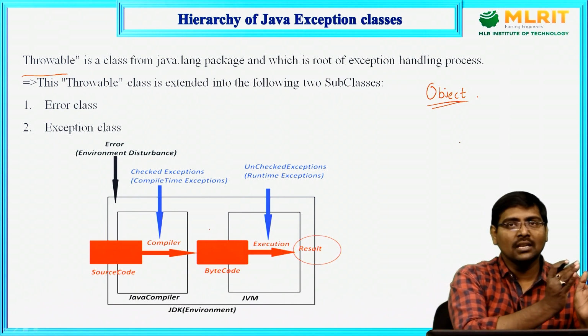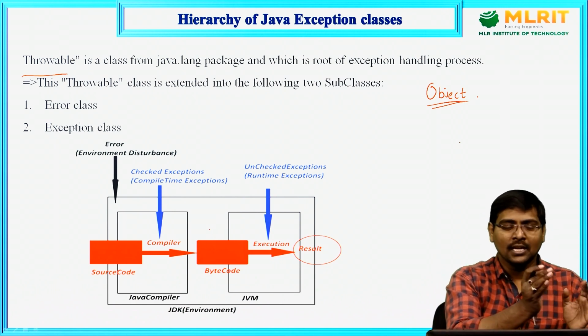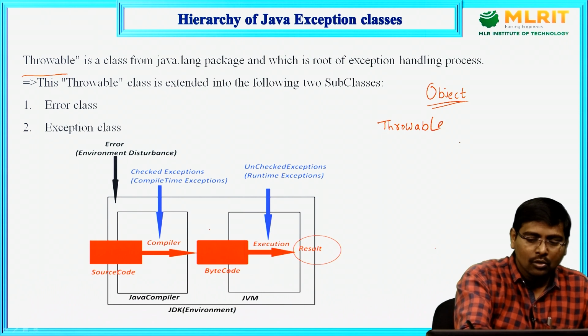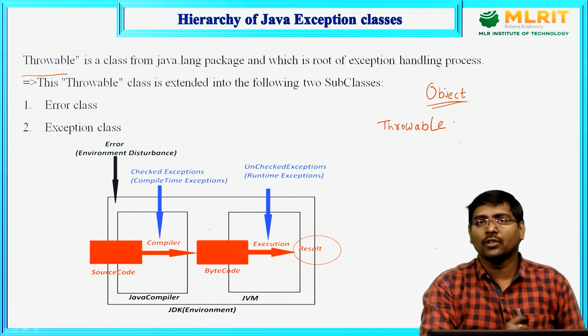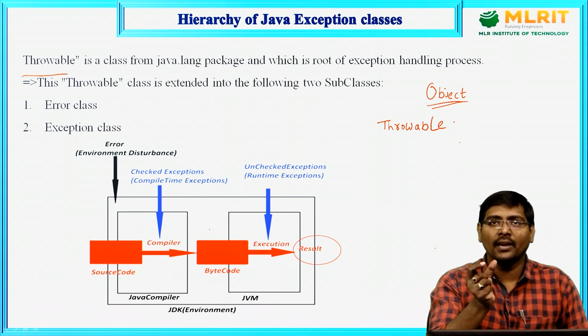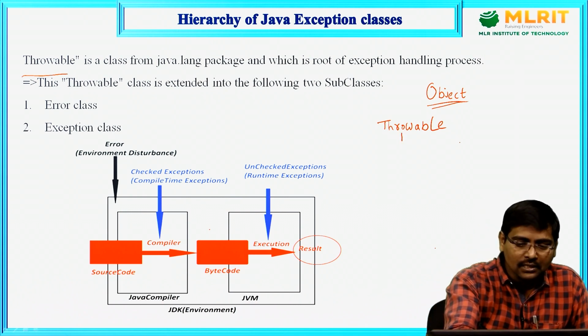Coming to this scenario of exceptions, the name of the superclass is Throwable. This Throwable is extended by two subclasses.